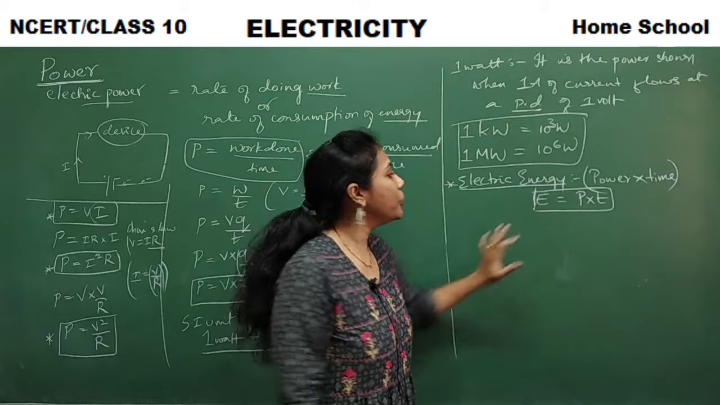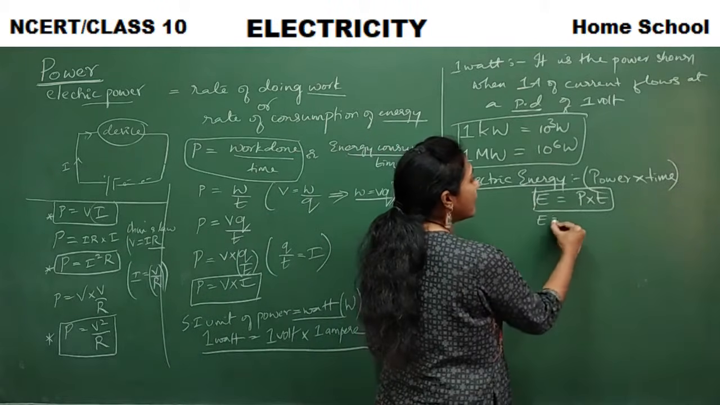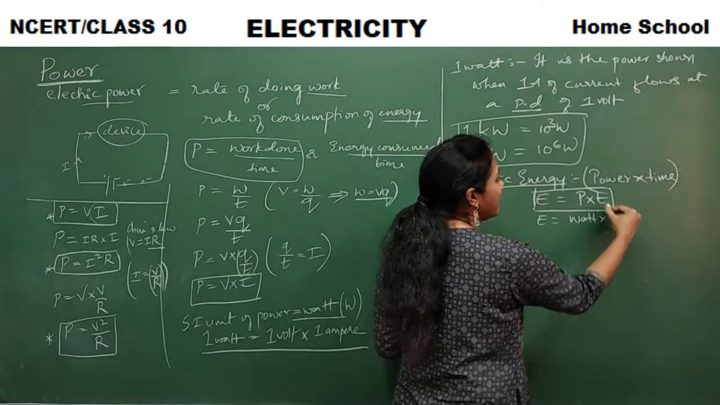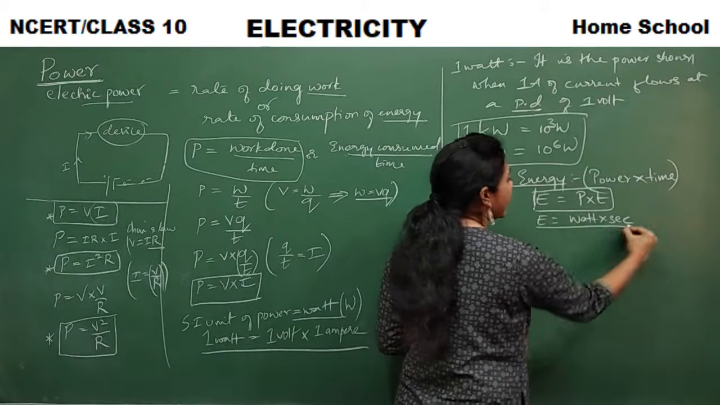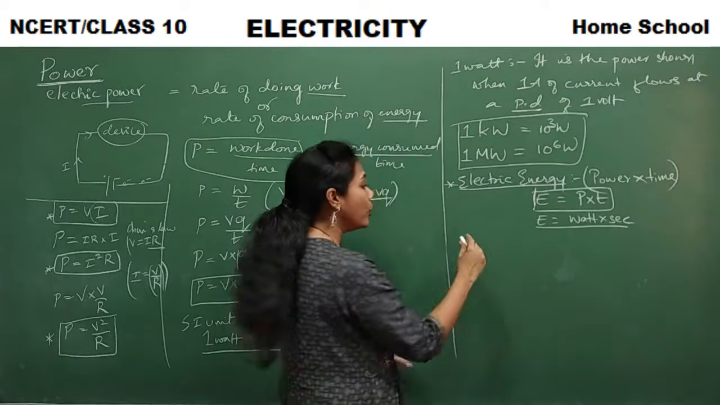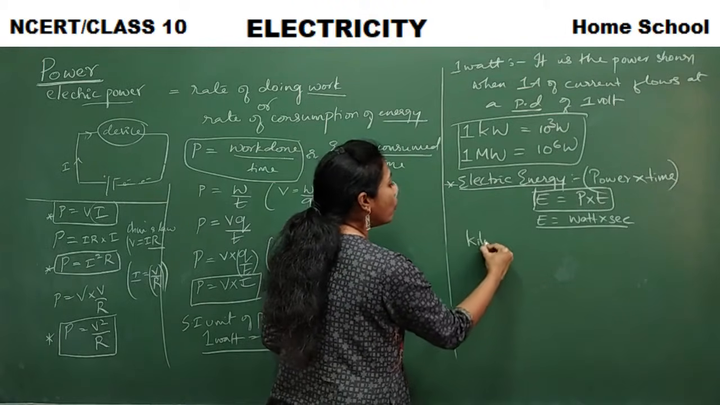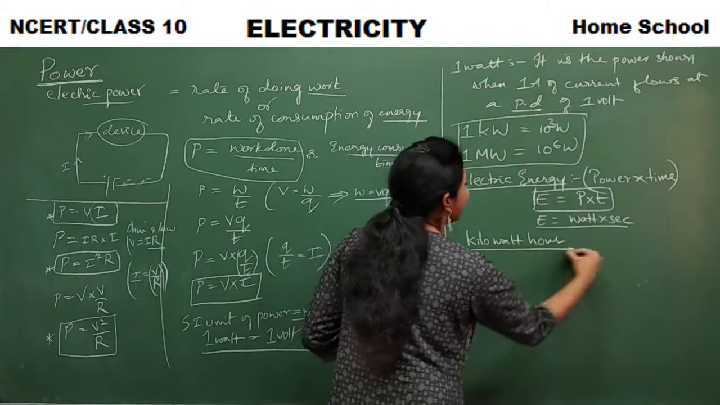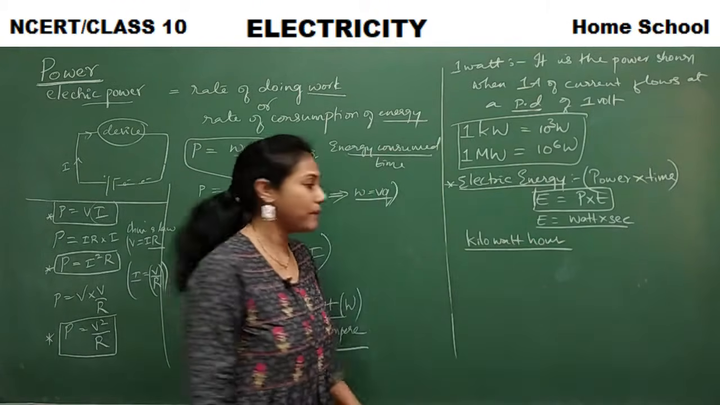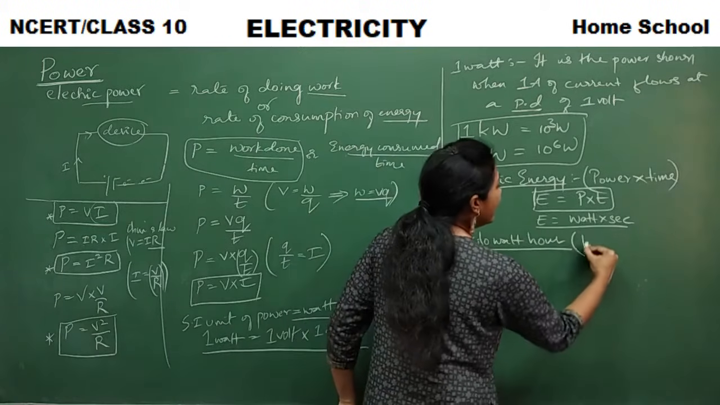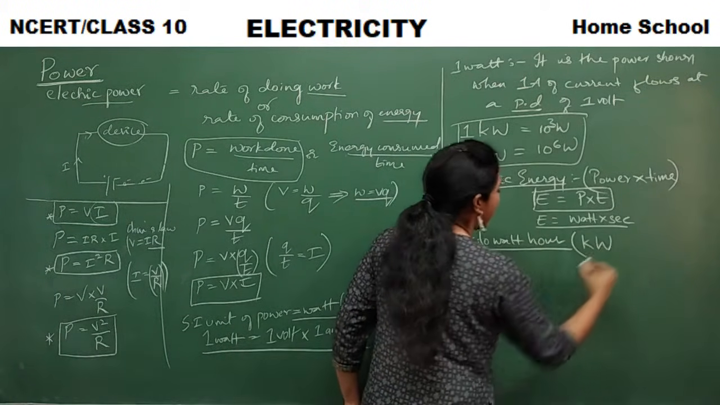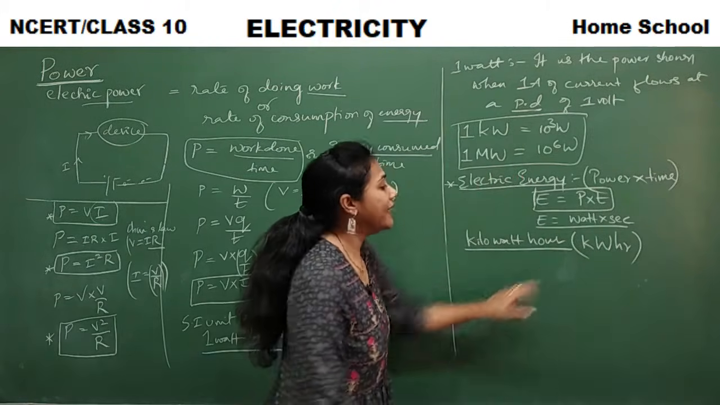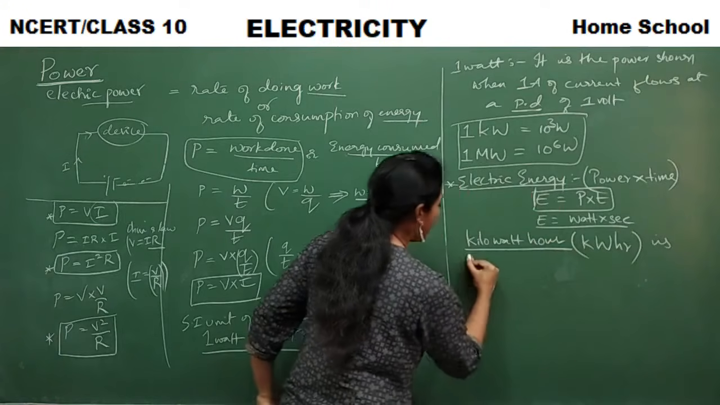So what may be the unit of energy here? What is the unit of power? Watt. What is the unit of time? Seconds, right? Watt second. But we use kilowatt hour as the unit of electric energy. Kilowatt hour. Kilo is k, watt is capital W, hour is hr. So kilowatt hour is the commercial unit.